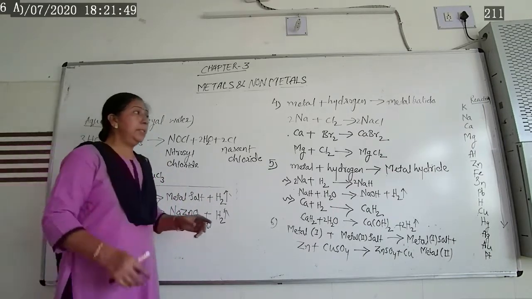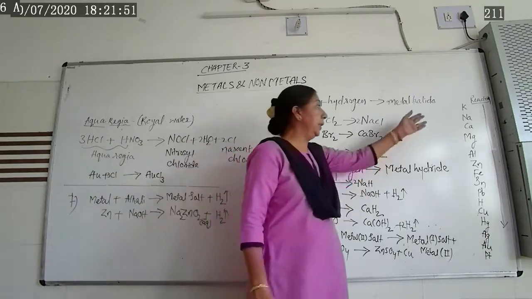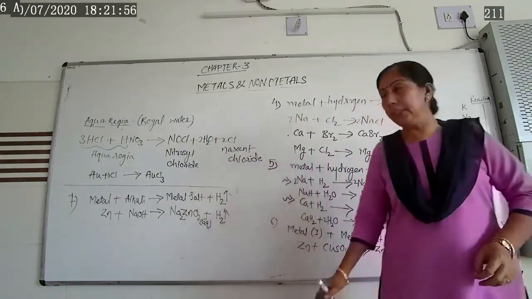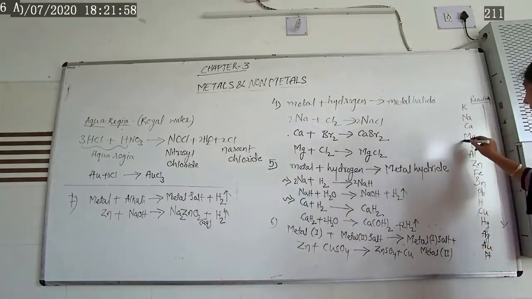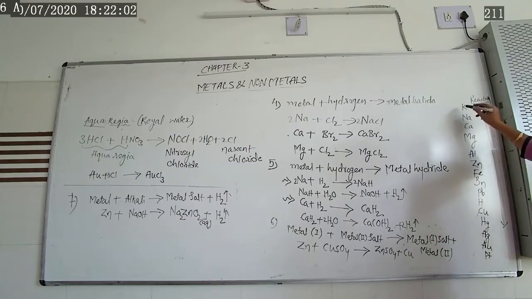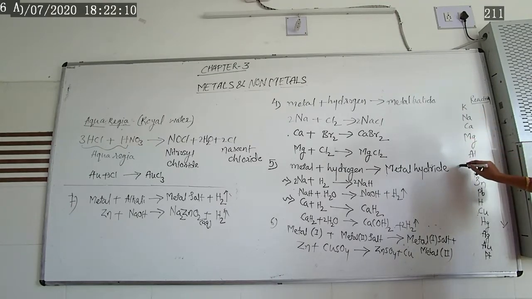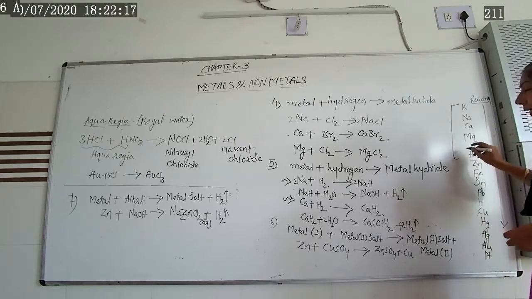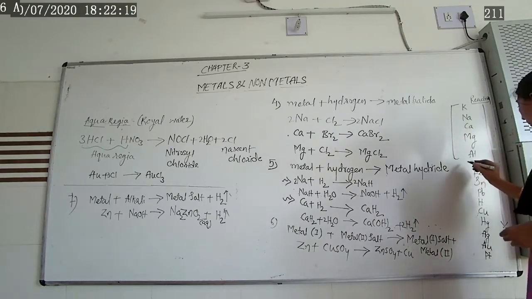Now, as for the reactivity series, we are knowing the reactivity series of the different metals. I have written here potassium, sodium, calcium. As we go down in this series, potassium, sodium, calcium, magnesium as well as aluminum, reactivity slowly and gradually decreases. So these metals, potassium to aluminum, are considered more reactive metals.